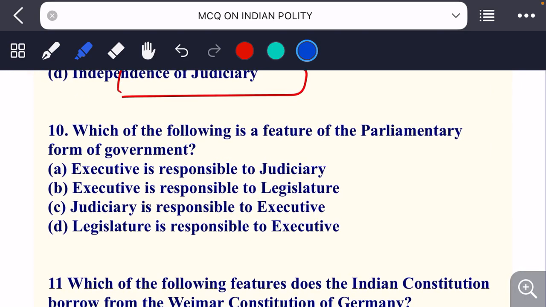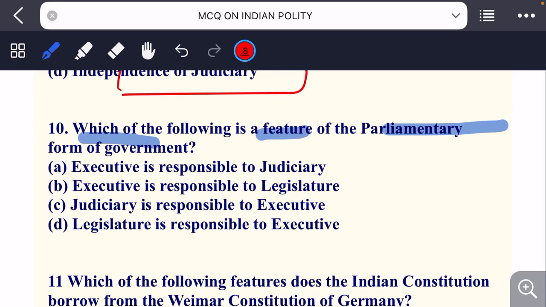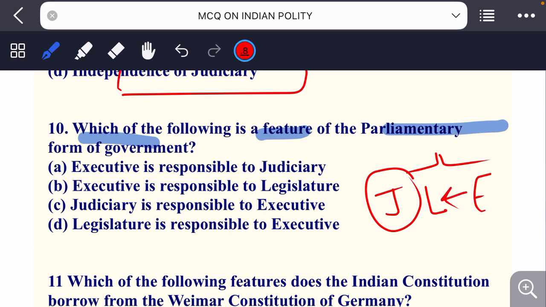Which of the following is a feature of parliament form of government? पार्लियामेंट्री फॉर्म ऑफ गवर्नमेंट का कौन सा फीचर है इनमें से? वही, look at the options. Executive is responsible to judiciary, executive is responsible to legislature, judiciary is responsible to executive, legislature is responsible to executive. So you know that the three main organs of the government are judiciary, legislature and executive. So you know that judiciary is independent here, so the option here will be executive is responsible to legislature. Executive जो है वो accountable किसे है? Legislature को.